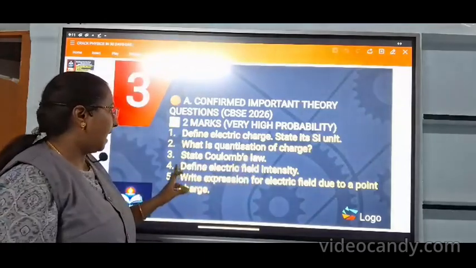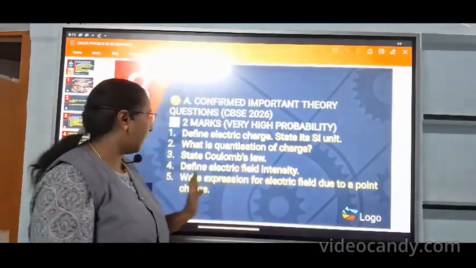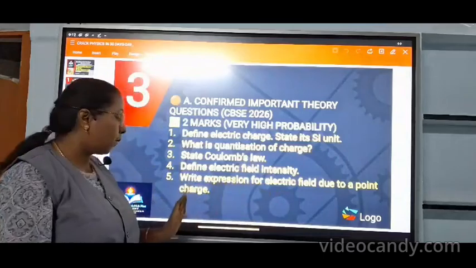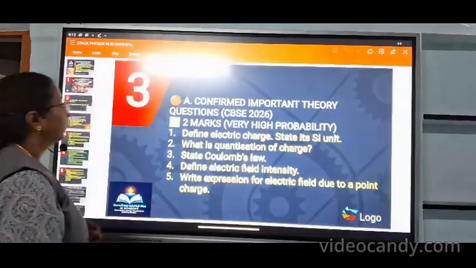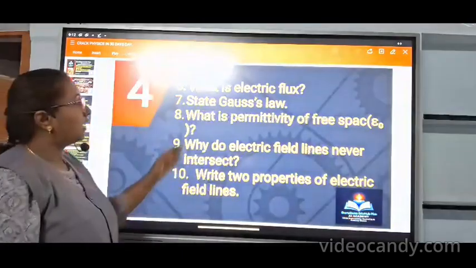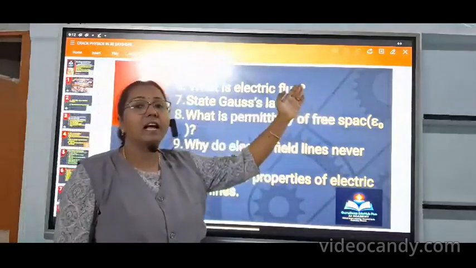And in this chapter, the fourth question: define electric field intensity. Then the fifth question: write the expression for electric field due to a point charge. Okay, 2 mark or 3 mark, this one. The next: what is electric flux, and its equation and unit?